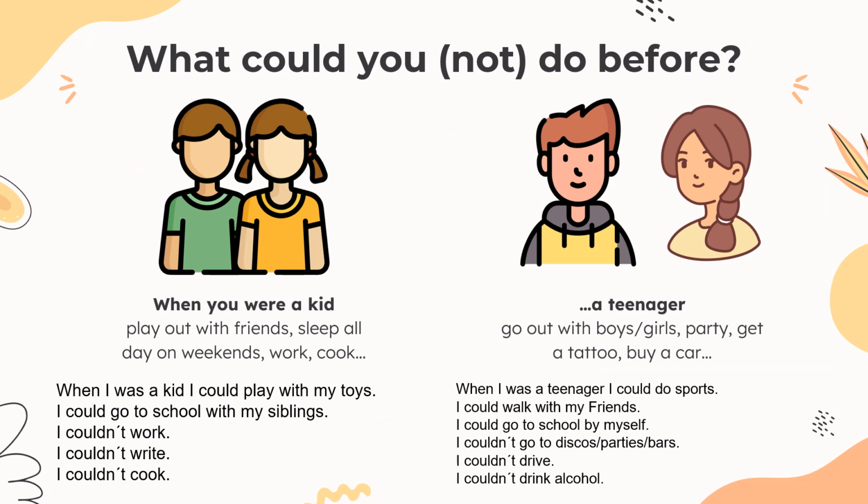So look at the examples again. What things you could do when you were a kid, what things you couldn't do when you were a kid. And also what things you could do when you were a teenager and what things you couldn't do when you were a teenager. So pause the video and pay attention to the verbs and everything else.